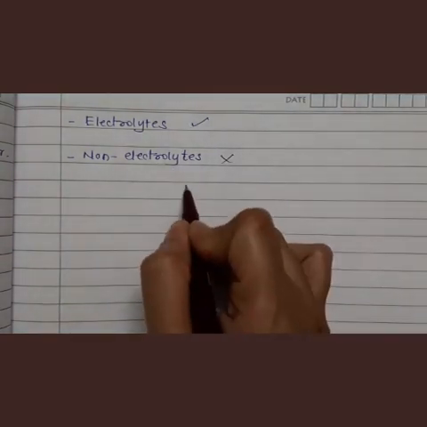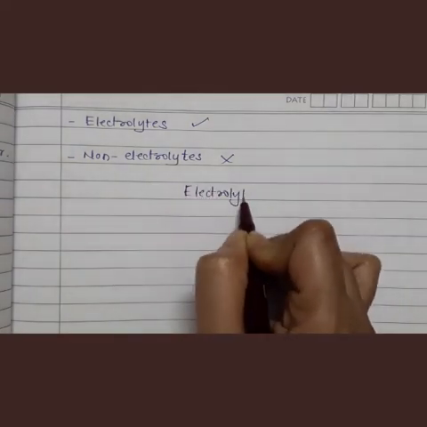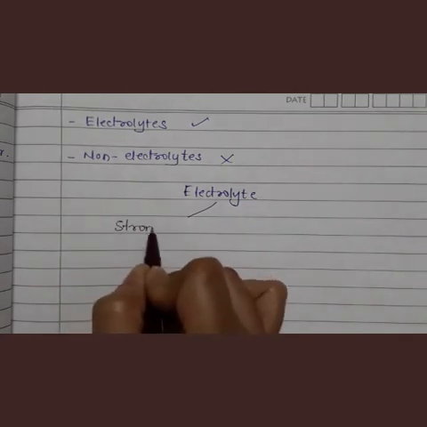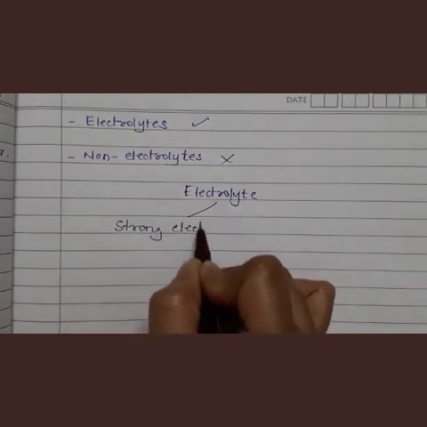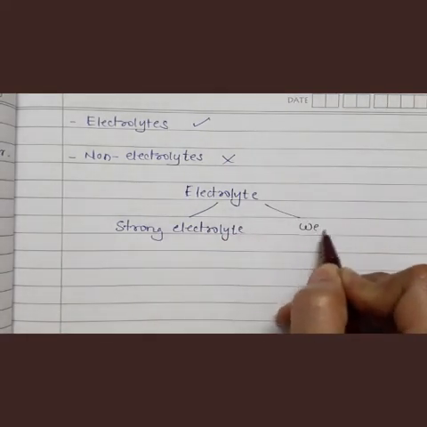Now, these electrolytes are again of two types. Some are strong electrolytes, and some are weak electrolytes.